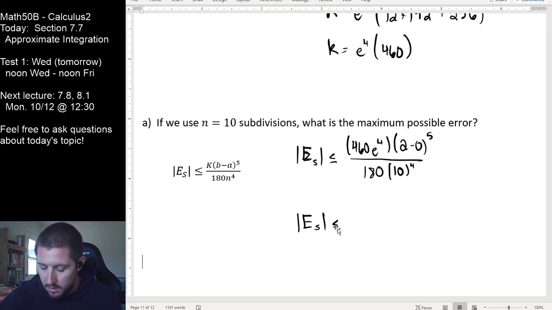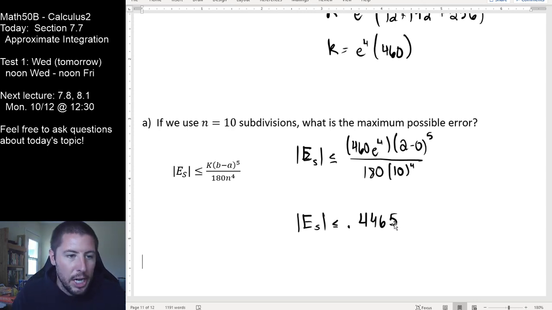What I'm getting here is 0.4465. Now, one of the things immediately that you should be saying is, well, is that good or not?